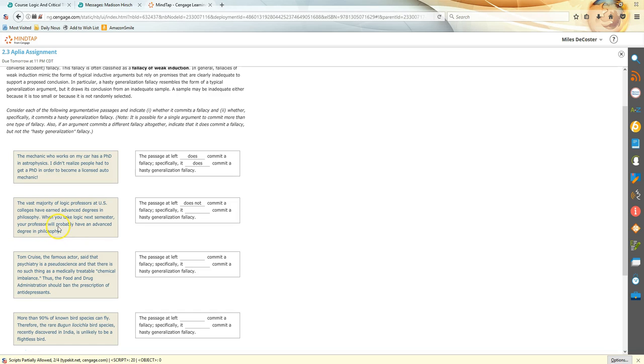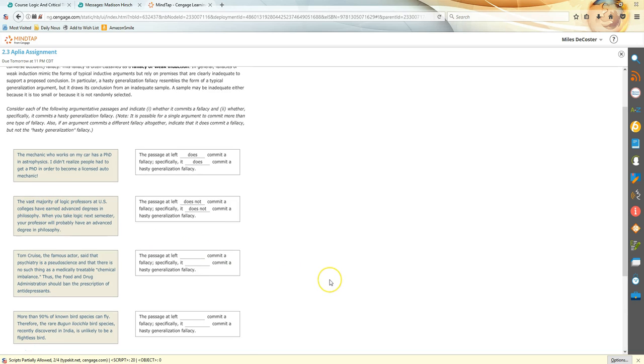What's crucial here is that they say probably rather than you definitely will, and that earlier we've given pretty good evidence for that. The vast majority of logic professors in the U.S. have earned advanced degrees in philosophy. Now we have to assume when you take your logic class next semester that you're also taking it in the U.S., but assuming you are, this would not then be a hasty generalization fallacy, because there's enough cases to make that claim. All right.